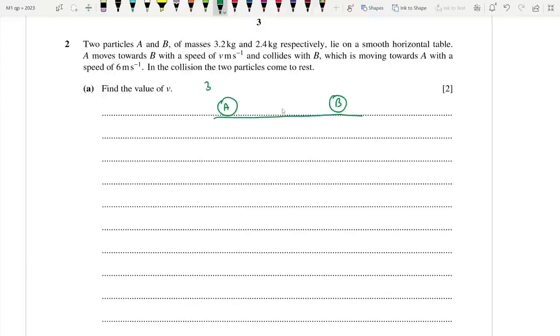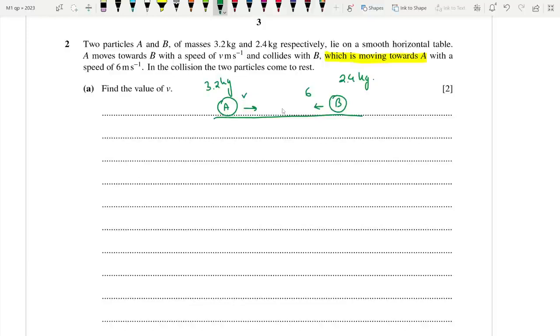This is 3.2 kg. This is 2.4 kg. Now A moves towards B with the speed of v, and B is also moving towards A with the speed of 6. Now, in the collision of the two particles, the two particles come to rest.